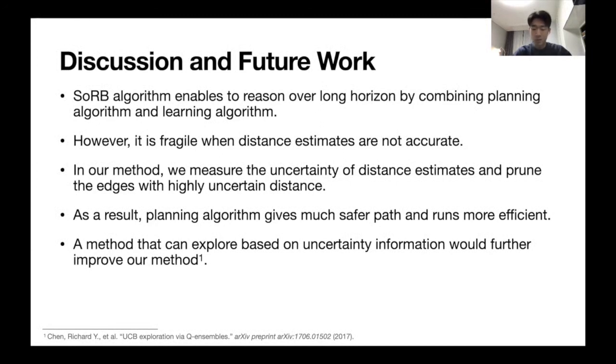But we think that there is still room for improvement. Although our method provides a way of measuring uncertainty and searching the path safely and efficiently, it is a post-hoc process, meaning that it doesn't really accelerate the learning procedure. So we believe that using a method that can explore based on uncertainty information would further improve our method.